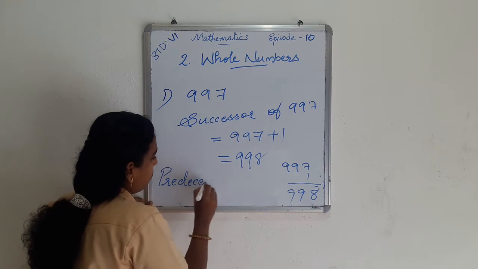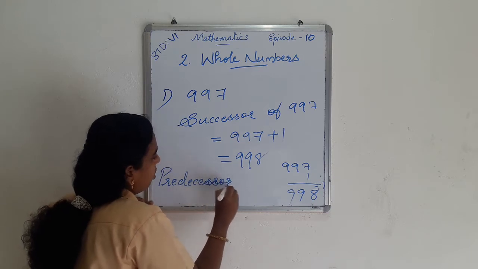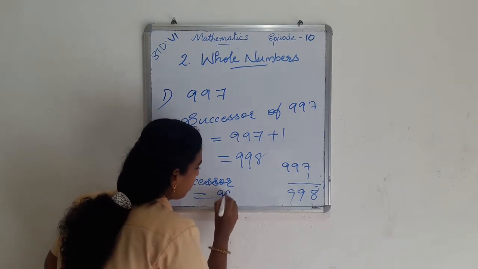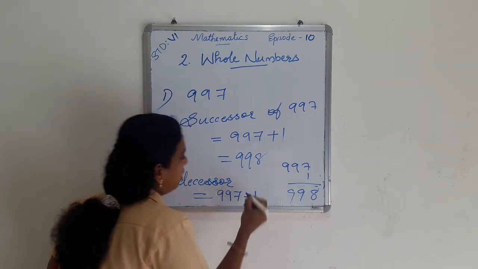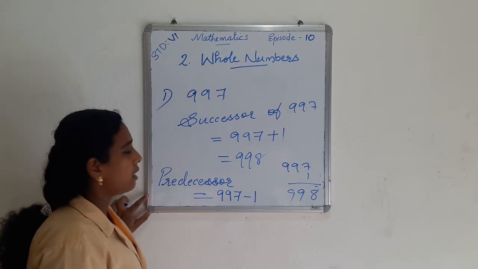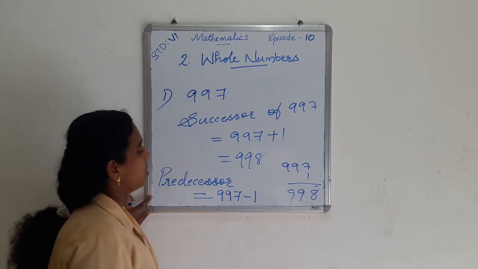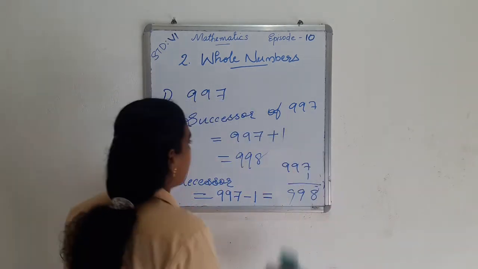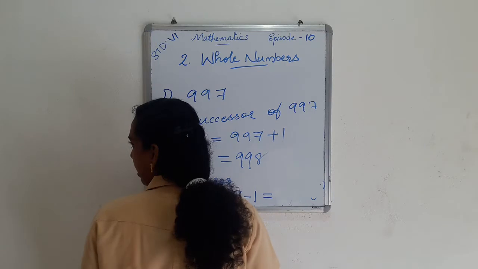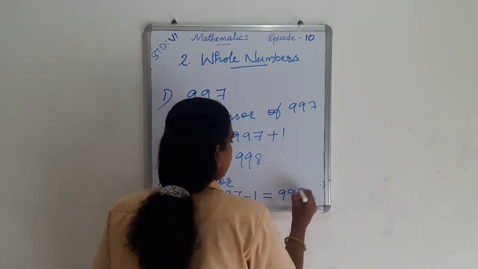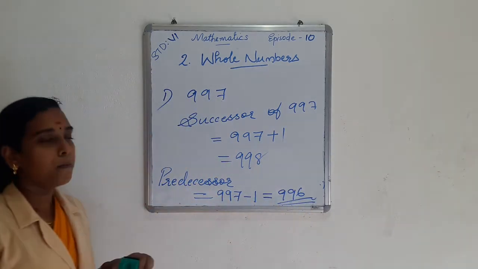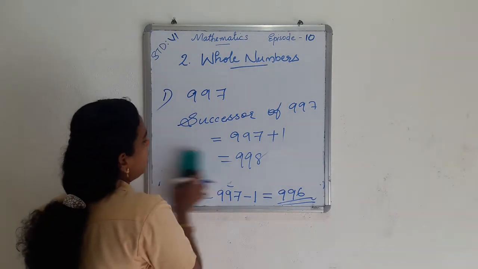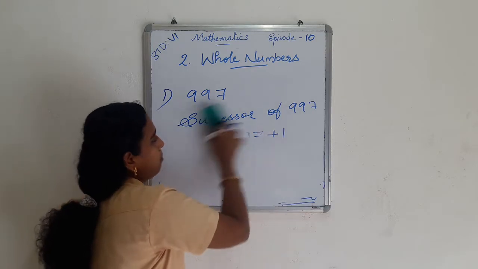The predecessor of 997: we subtract 1 from 997, then we get the predecessor of 997. For subtracting 1 from 997 we get 996. So 996 is the predecessor of 997. In this way we find the successor and the predecessor of numbers.